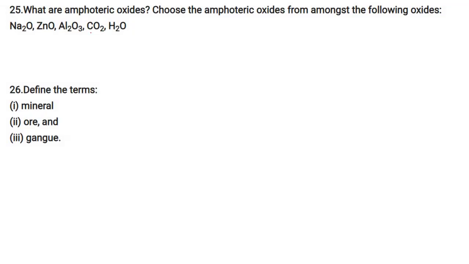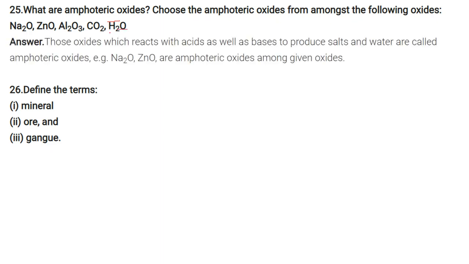What are amphoteric oxides? Choose the amphoteric oxide among these oxides. See, those oxides which react with acids as well as the bases to produce salt and water are called amphoteric oxides. In this, Na2O and ZnO, these are amphoteric oxides among these given oxides.